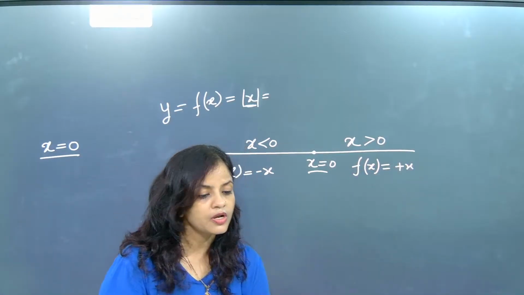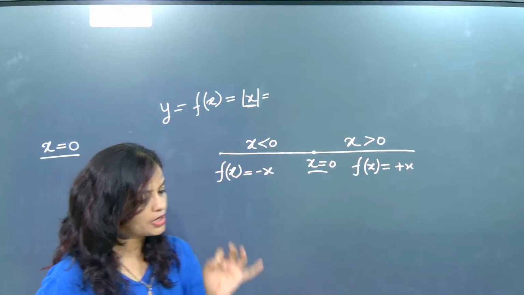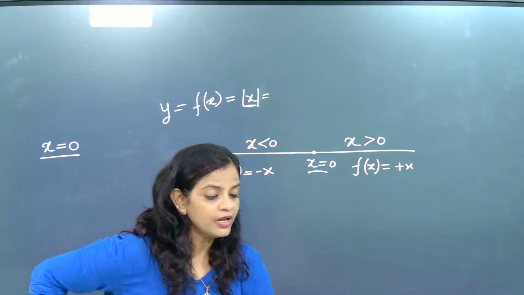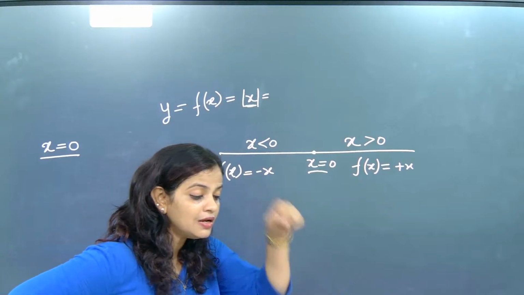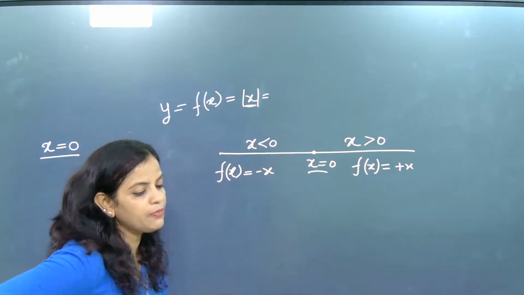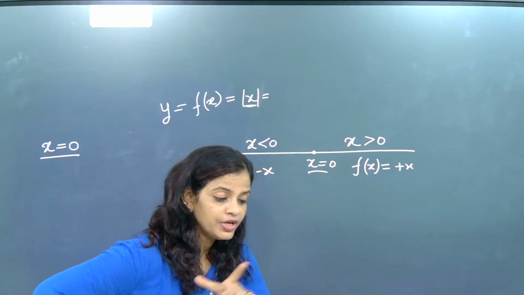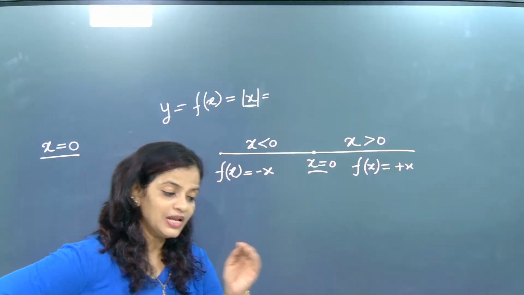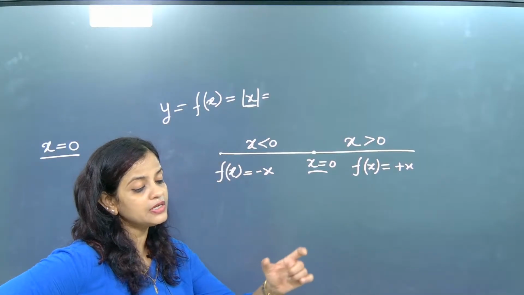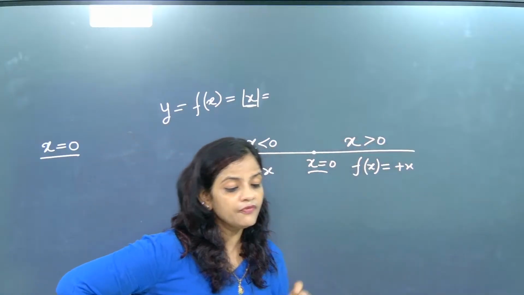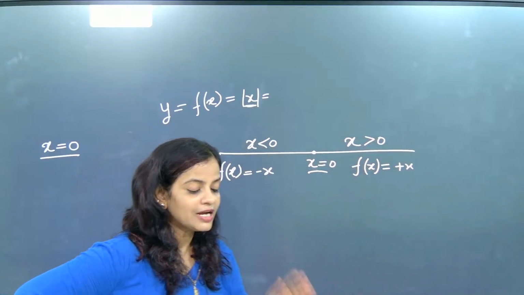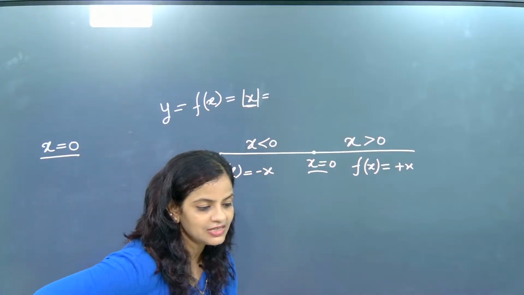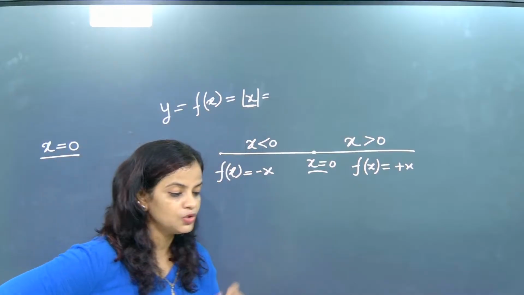So that means we understood a very important point: when modulus is breaking, whatever internal variable is there inside the modulus, it will have two regions. One region will take you to the left side, which will be the less than part. One region will take you to the right side, which will be the greater than part. That means, beta, if somebody asks you about modulus of x, then first, ma'am, I will do one work.